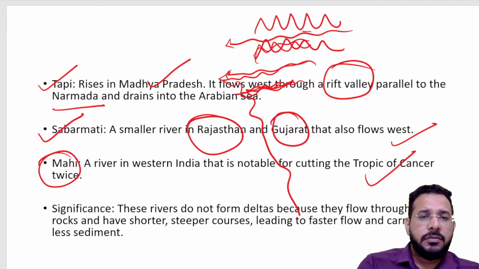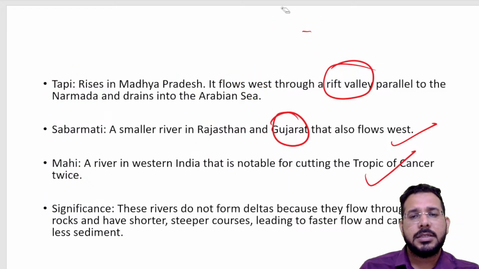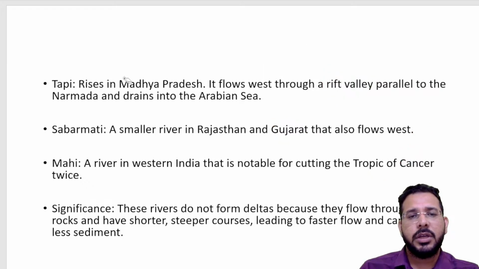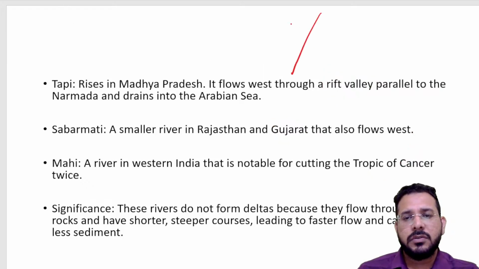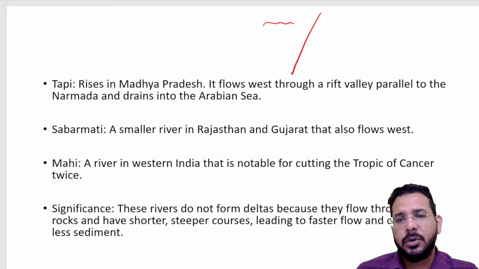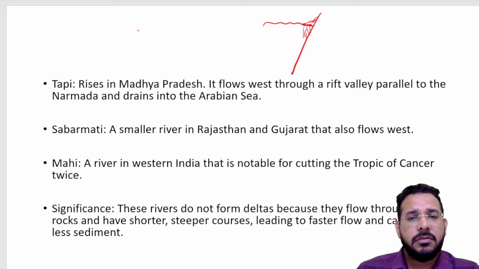And one of the main features of the west flowing rivers is they do not form deltas. If we talk about the east flowing rivers, because of the length of the travel, the course, and the slope of this region, the rivers tend to form deltas. We have Krishna delta, Godavari delta, Mahanadi is making a delta. But west flowing rivers, because of the topography, speed and slope, do not form deltas. They form estuaries.